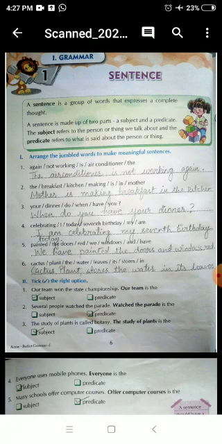A sentence is made up of two parts. Which two parts? Number 1, subject, and number 2, predicate. So you have to remember it. You have to remember the definition of sentence, number 1. Number 2, you have to remember the parts of sentence, which are two parts, subject and predicate.